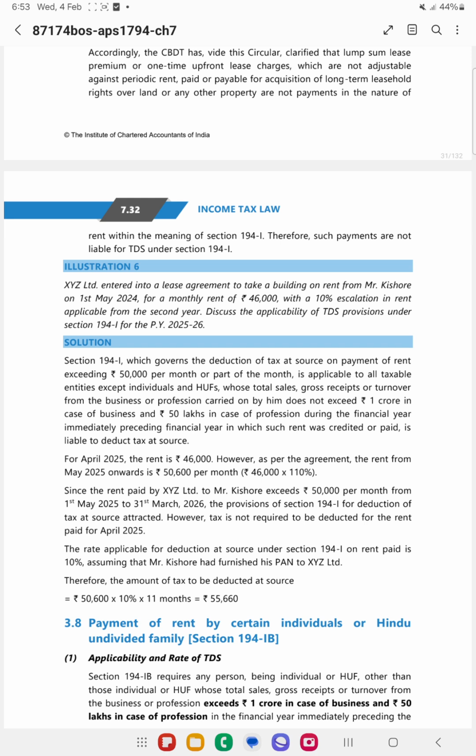Here, in this example, XYZ has entered into a lease agreement to take a building on rent, and the monthly rent is 46,000, and there is an increase of 10% applicable from the second year.